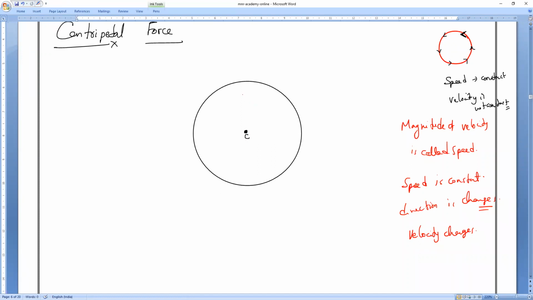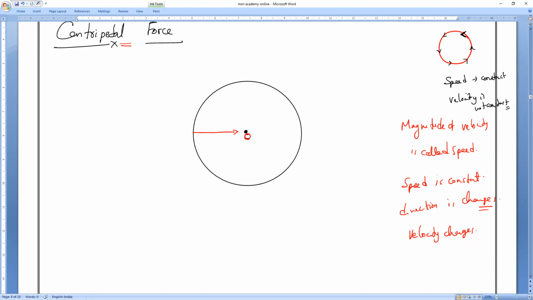So there is an external force which makes the body change direction at every point in a circular track. That force is the centripetal force, always perpendicular to the velocity and always acting towards the center.